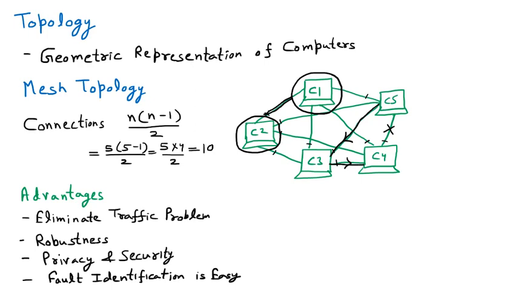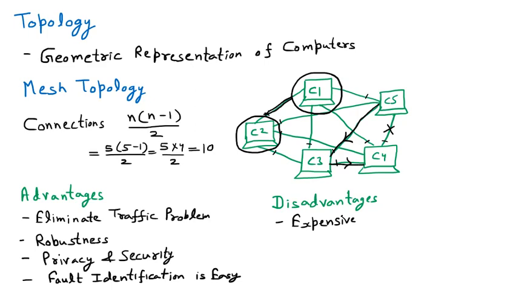Now there are a few disadvantages also of the mesh topology. The first disadvantage is that it is expensive.